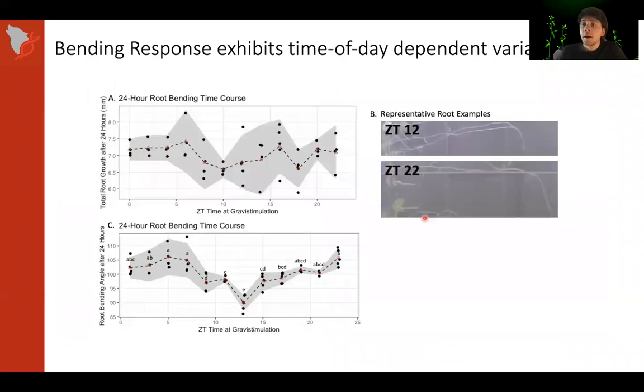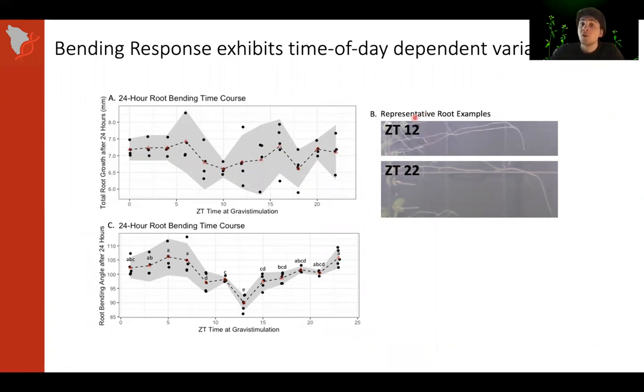One initial piece of data that we wanted to check is to ensure that turning the plate itself wasn't altering the total amount of growth that a plant was doing during the time course. And we found that the total amount of growth done over the 24-hour time course was the same for all time points. What we did identify, though, is time of day dependent variation in the root angle.